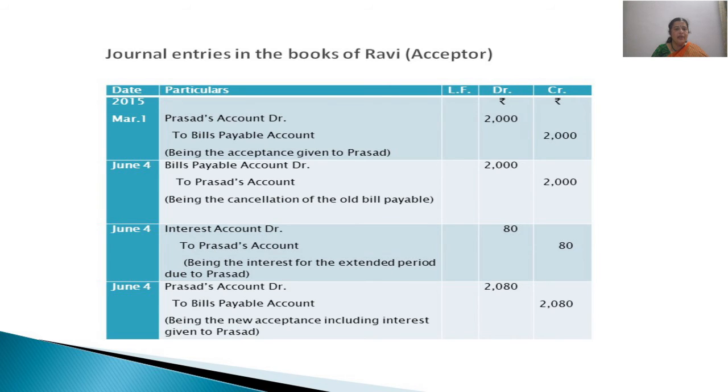And on the same first due date itself, we are giving away acceptance. We are giving acceptance once again, but on the new bill. And the receiver of the acceptance is Prasad. So Prasad's account debited to bills payable account. Here it's a new bill and the amount can't be the same 2000, because interest is also not paid on the due date. So 2080 we have to pay for getting an extended period.